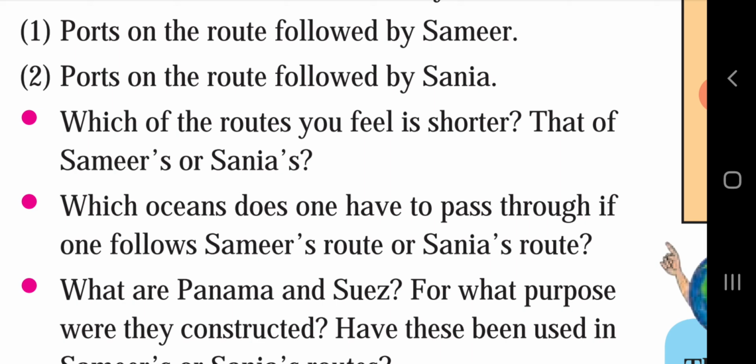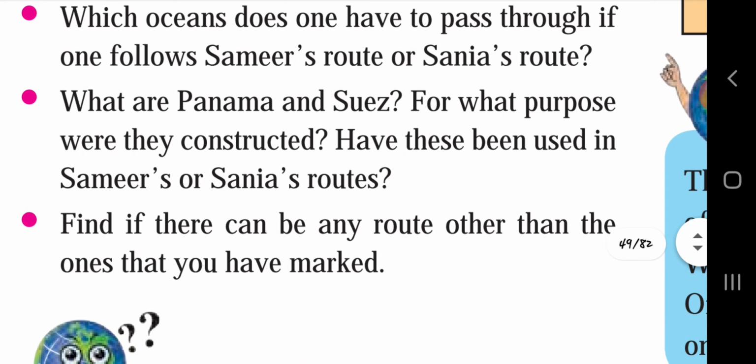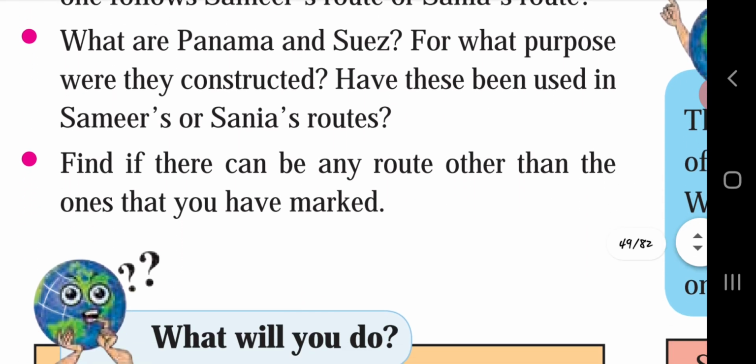Which ocean does one have to pass through if one follows Samir's route or Sanya's route? What are the Panama and Suez? For what purpose were they constructed? Have these been used in Samir's or Sanya's routes? Find if there can be any route other than the ones that you have marked.